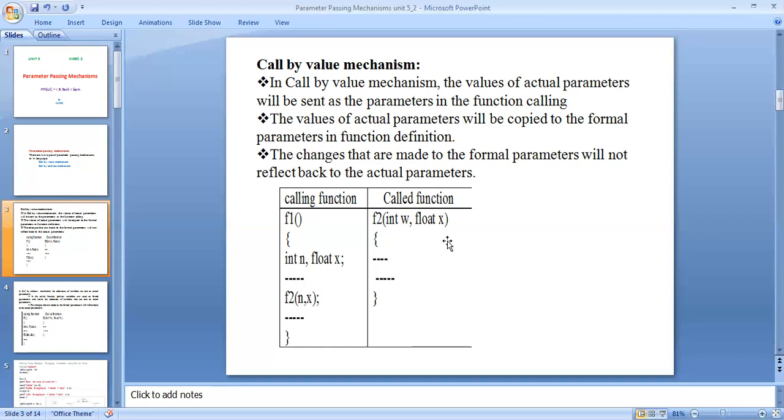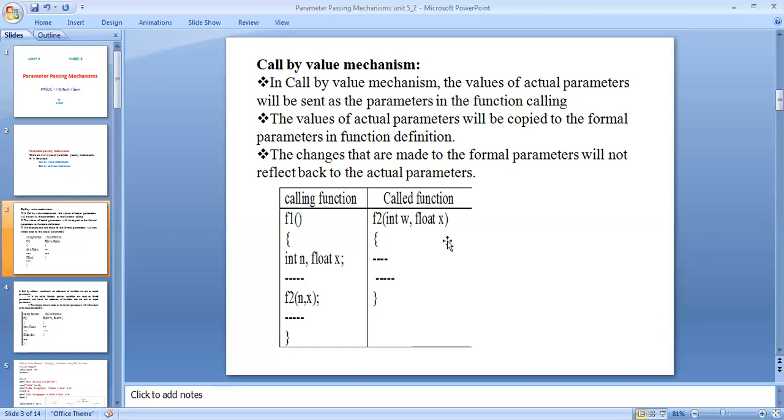Different memory locations are used for different data types. Int, float, char, and double are different data types. Each data type has different memory locations or memory addresses, and these are allocated separately for the actual and formal parameters, because the value of the actual parameters is copied to the formal parameters.